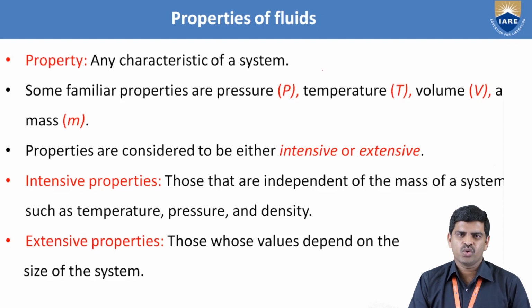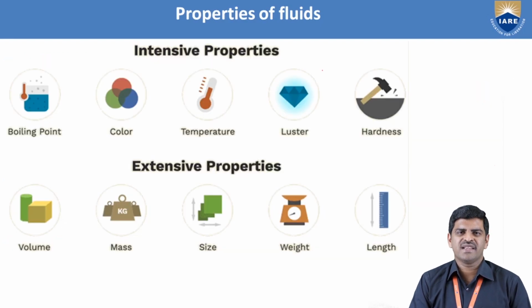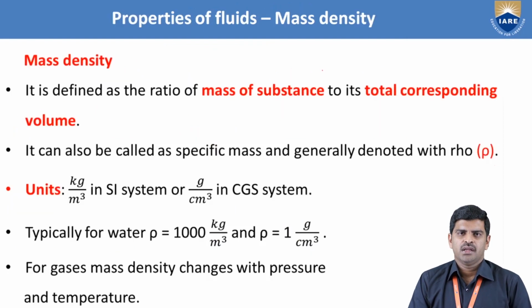Intensive properties are those independent of the system, such as temperature, pressure, and density. Coming to the extensive or extrinsic properties, they are dependent upon the size of the system. Here we can observe some basic examples of both intensive and extensive properties from this figure.